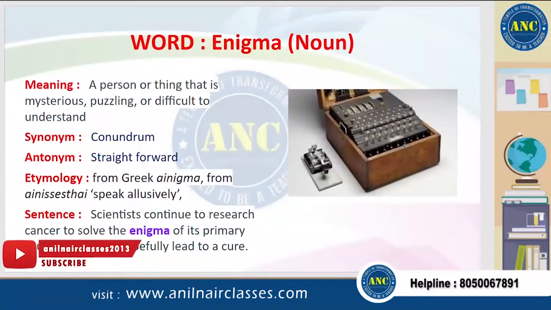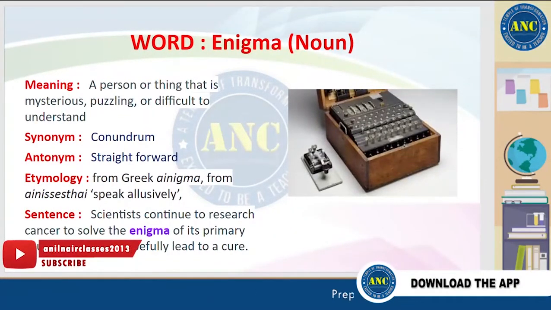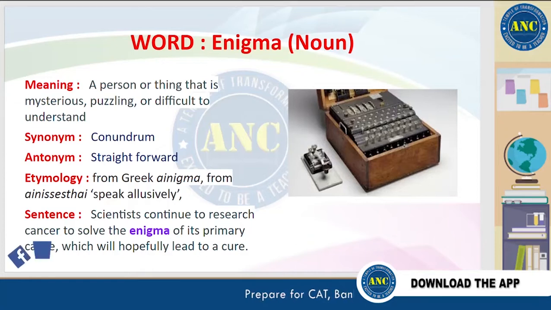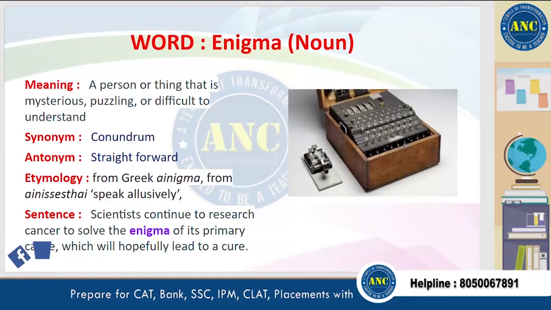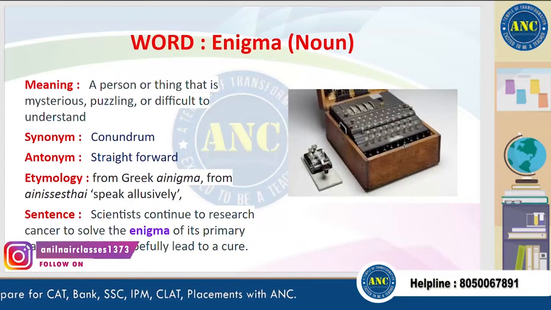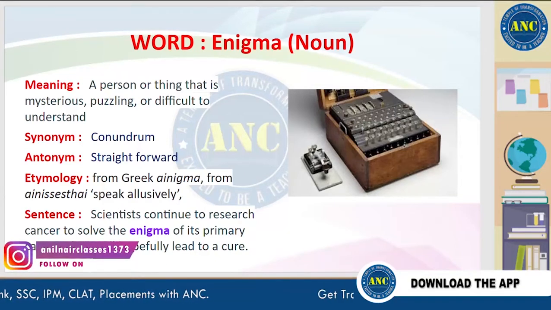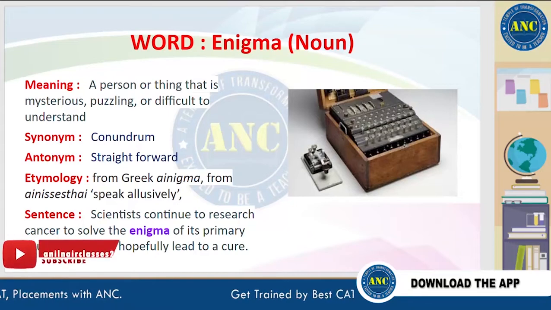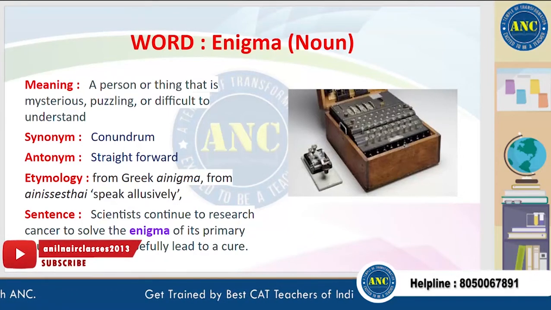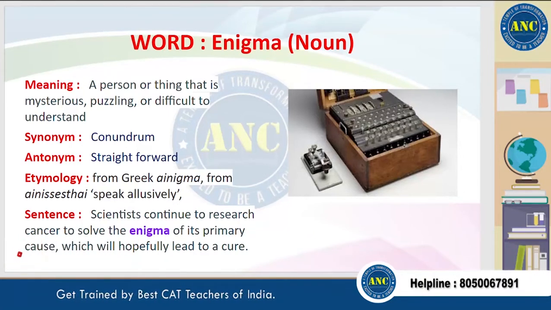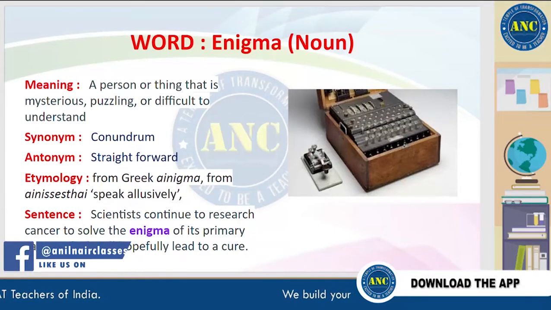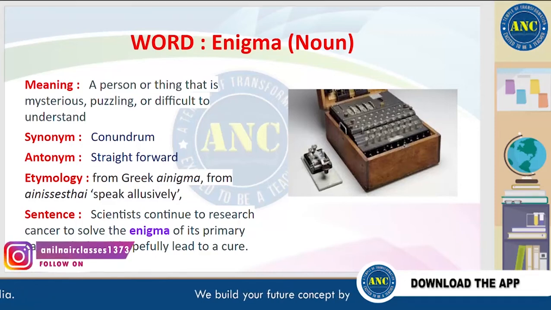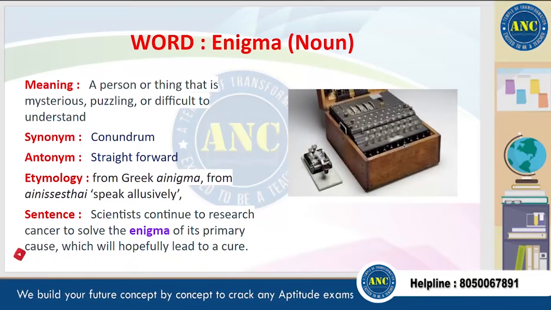The next word is enigma. Enigma means a person or thing that is mysterious, puzzling, or difficult to understand. A synonym for this word is conundrum, and an antonym is straightforward. It is derived from a Greek word which means speak elusively. A sentence for this word is, scientists continue to research cancer to solve the enigma of its primary cause, which will hopefully lead to a cure.